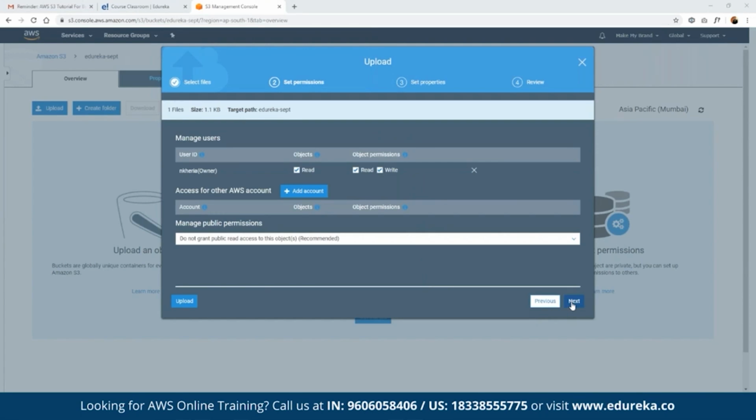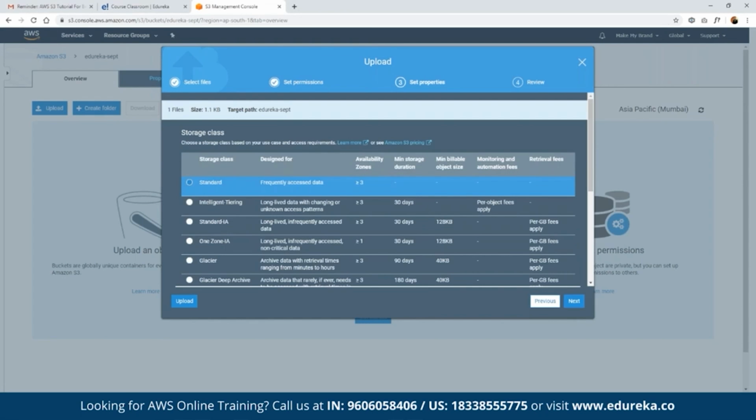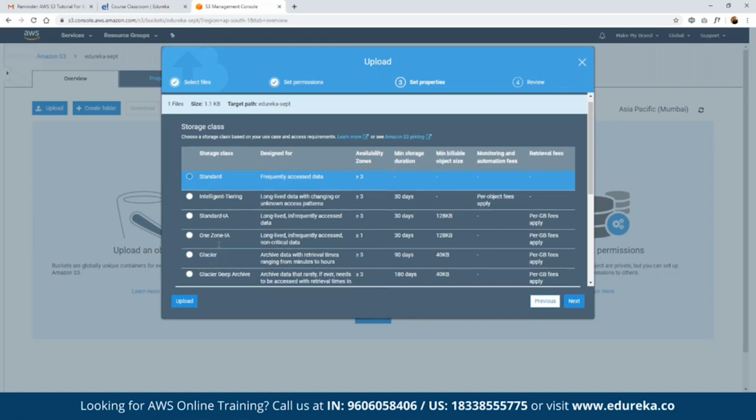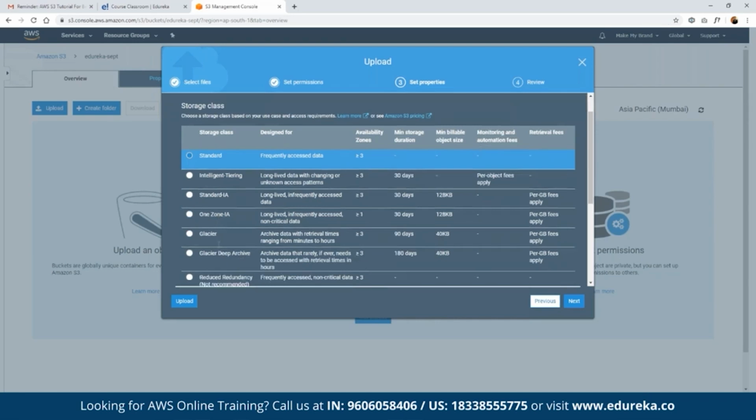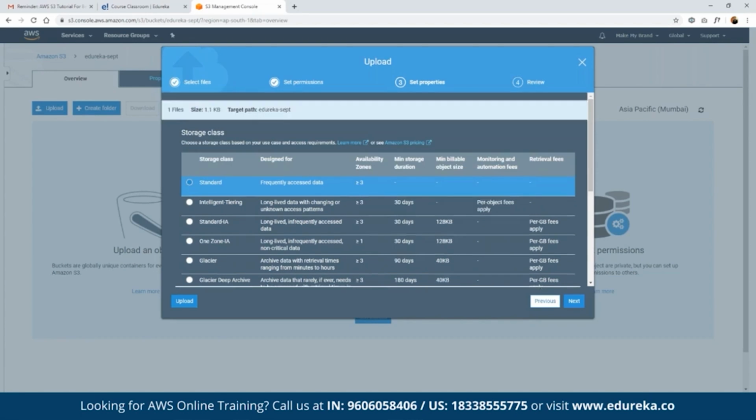Now here we have multiple storage classes that we have discussed, right? By default we have standard, and then we have three levels of infrequent access: intelligent tiering, standard IA, and one zone IA, right? And then we have multiple Glacier services. If we want, we can choose between any of the classes here. Suppose you want to start with standard, click on next, and now we can click on upload.